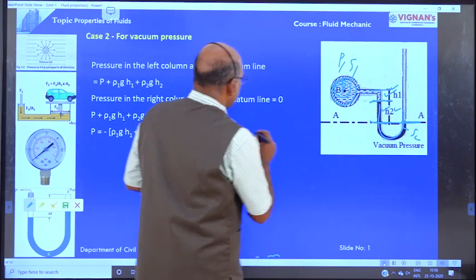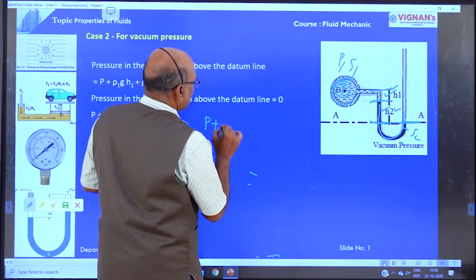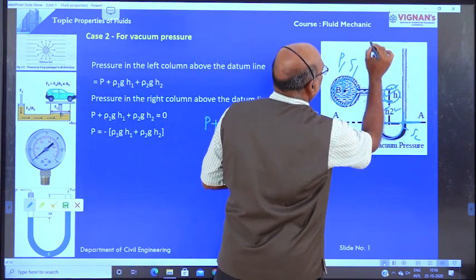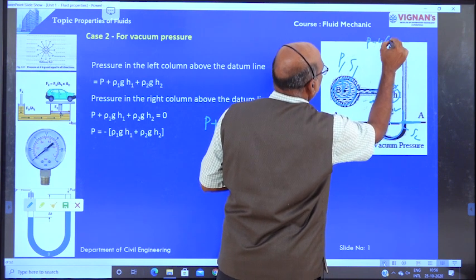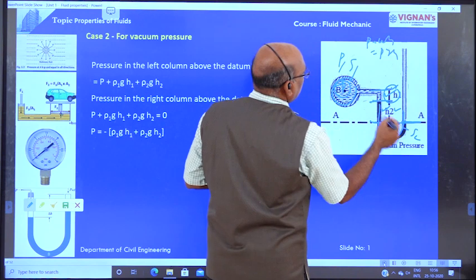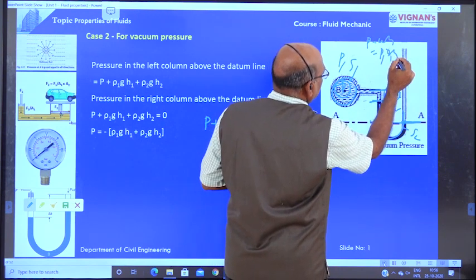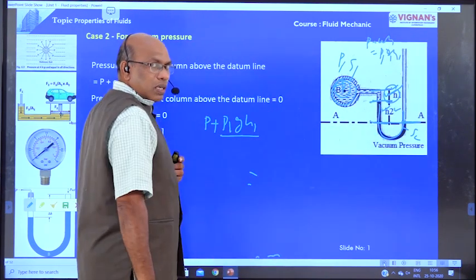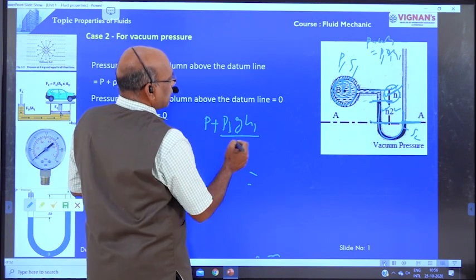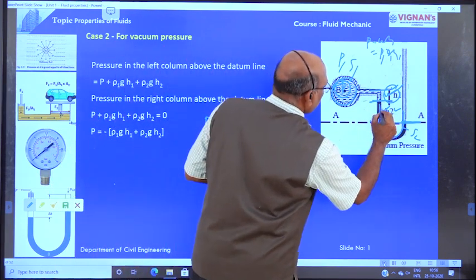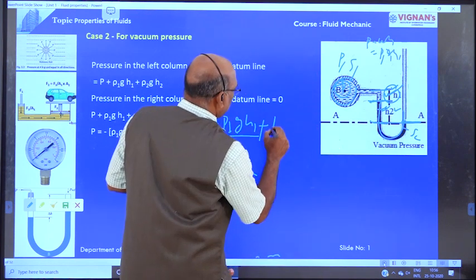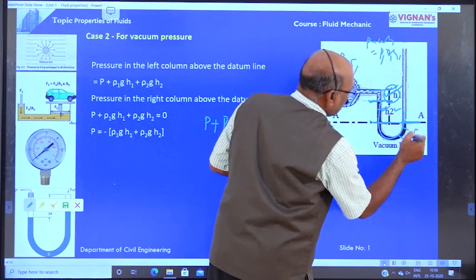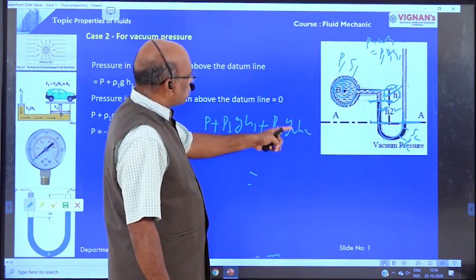What are the left side pressures? That is equal to P plus rho 1 g h1. Because of this column, pressure is equal to wh, that is rho g h, where rho is nothing but rho 1 and h is nothing but h1. Therefore, because of this h1 liquid column, rho 1 g h1 is the pressure, plus, because of the h2 heavy liquid column, the pressure is rho 2 g h2. Rho 2 is the density of the heavy liquid.